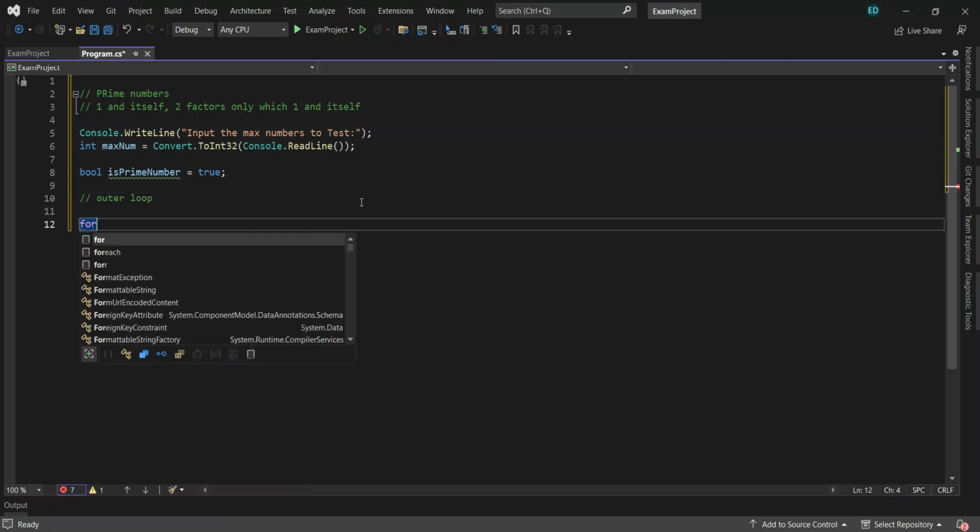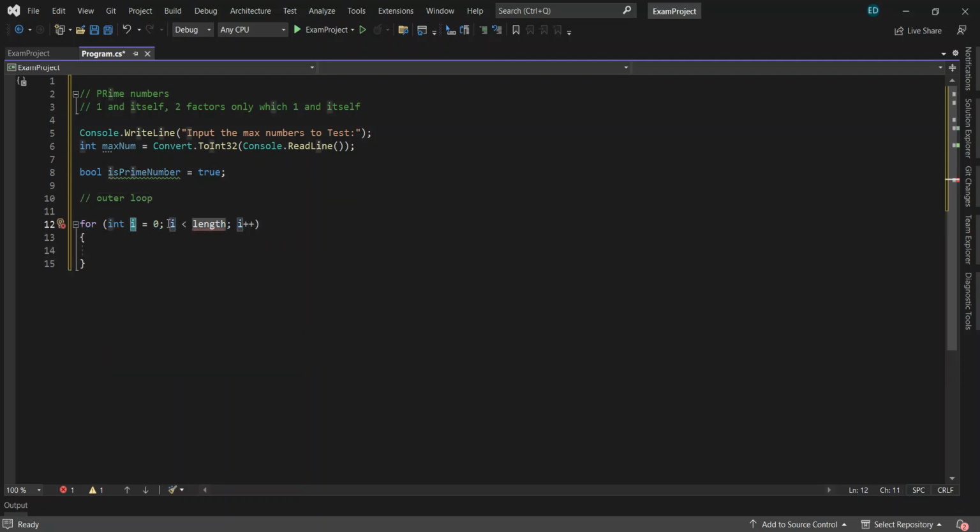In this outer loop, we have to start with 2, because we know that the number 1 is not a prime already. So we need to increment the value of i while i is less than or equal to the max number, so i++. If i equals 2, then next is 3.